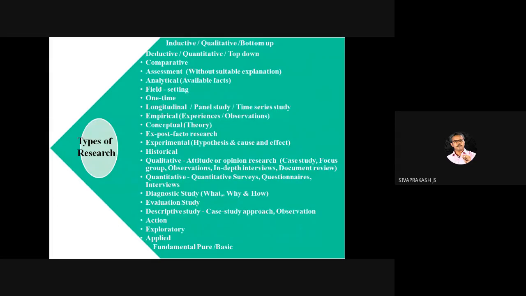Then we'll move to the third one, exploratory research. Here the researcher has some idea, but they do not have much on that particular issue or the problem statement. So people go for exploratory research, exploring something.